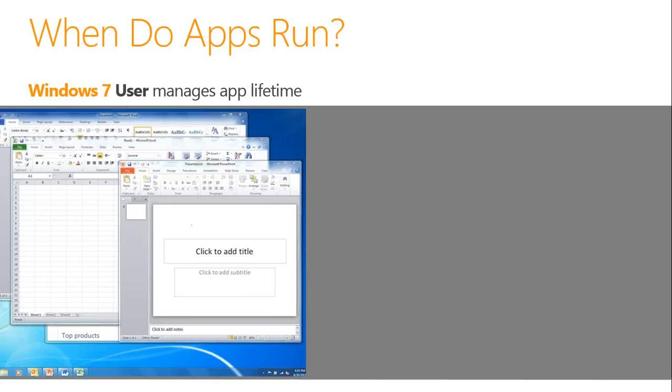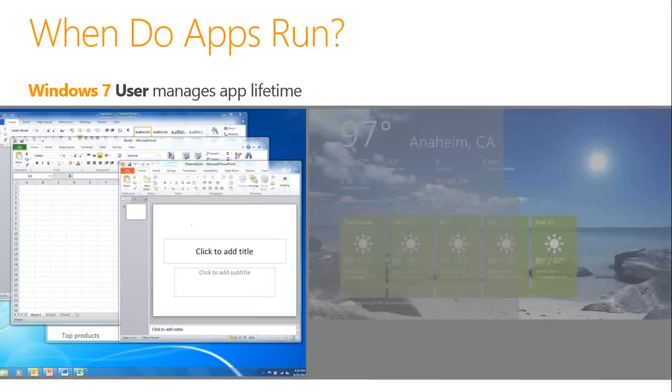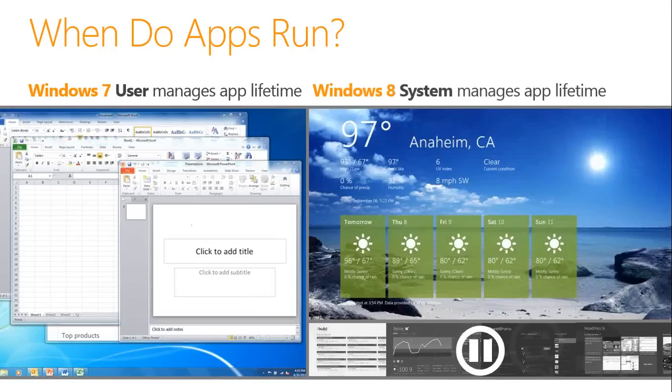If you have the memory of Windows 7 applications, you start the application and you close the application by clicking on the red cross mark. But in Windows 8, the system manages the life cycle of the application. It's no longer the user who's in charge. Well, of course, the user is in charge if he's actually closing the application himself. But basically, Windows 8 is responsible for it.